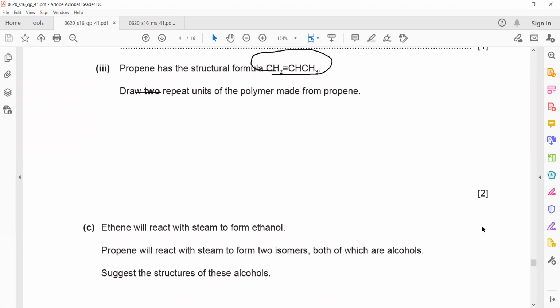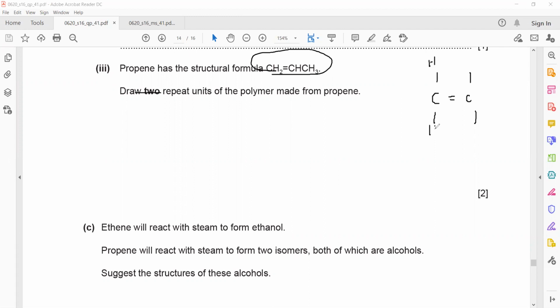The two carbons which have the double bond: this carbon has two hydrogens, so one hydrogen will be up, one hydrogen will be down. This carbon contains hydrogen and CH3. It's up to you; if you make one up, the other will be down.